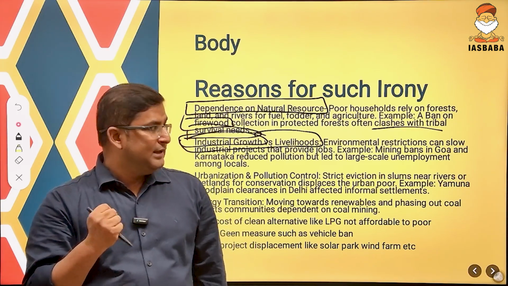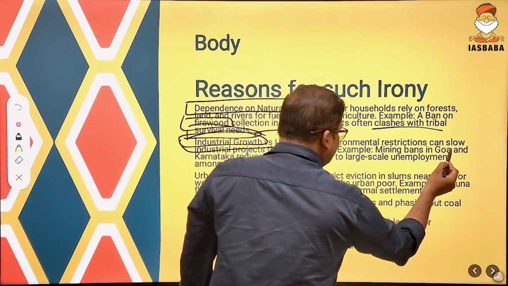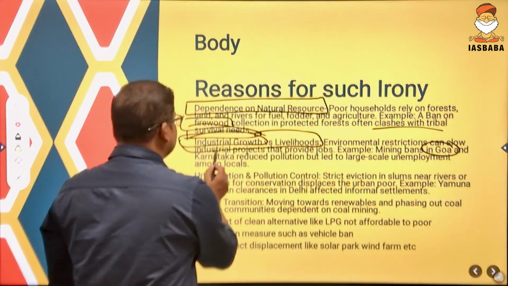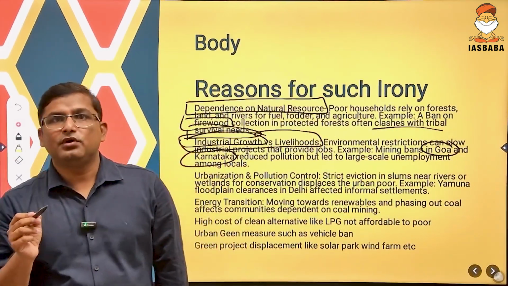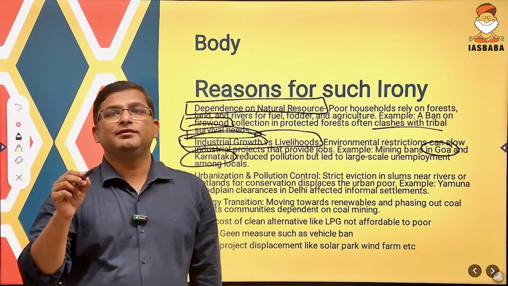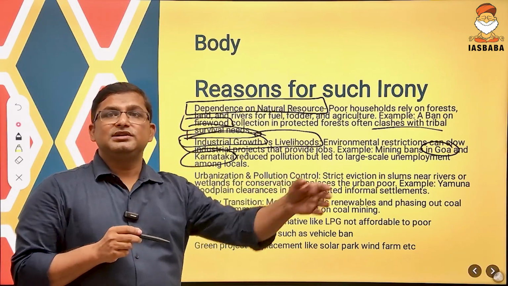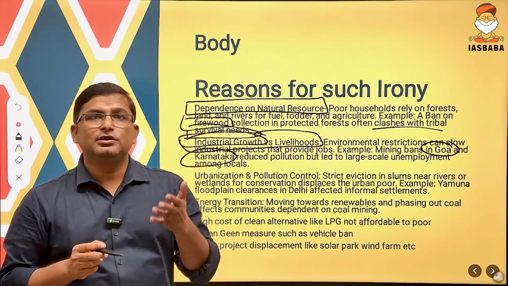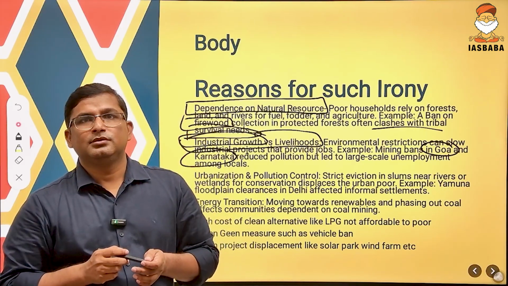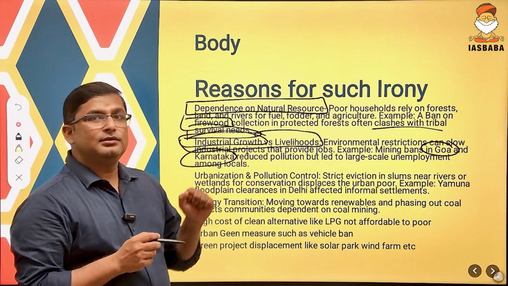Suppose, for example, the government has banned mining in Goa as well as in Karnataka, in order to reduce environmental pollution. But what happened? This led to large scale unemployment among the local people due to this ban.